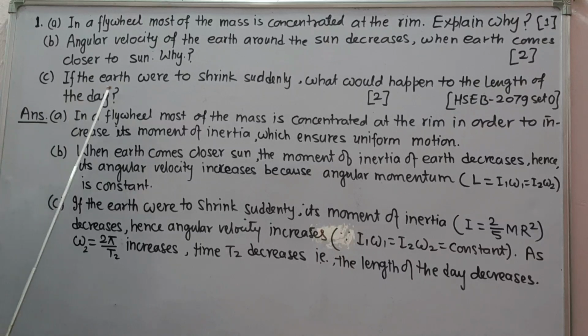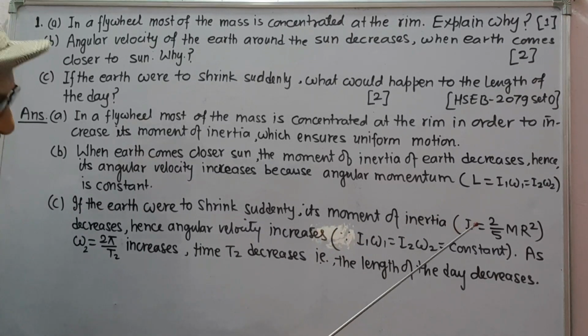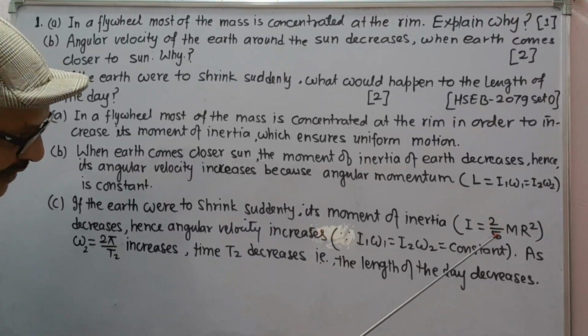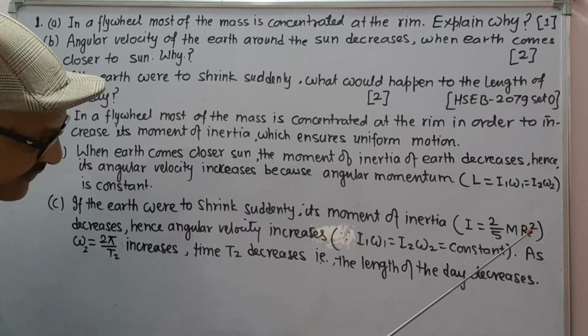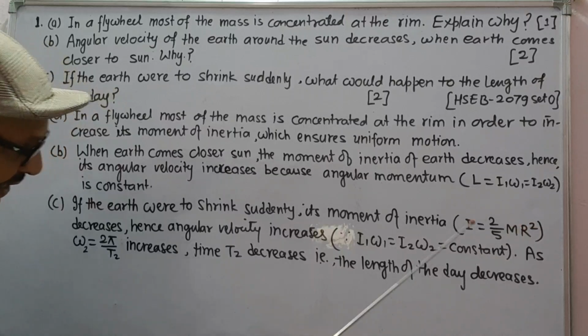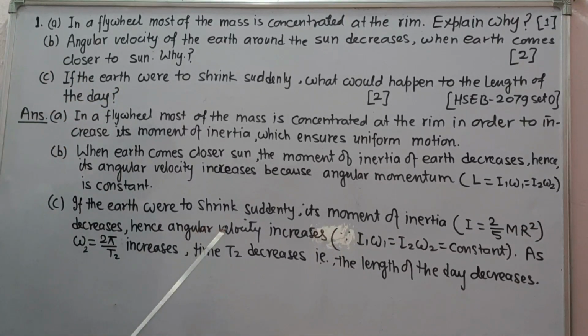C part, if the earth were to shrink suddenly, what would happen to the length of the day? Answer C. If the earth were to shrink suddenly, its moment of inertia I is equal to 2 by 5 mr square. As r decreases, I also decreases, hence angular velocity increases because I1 omega 1 is equal to I2